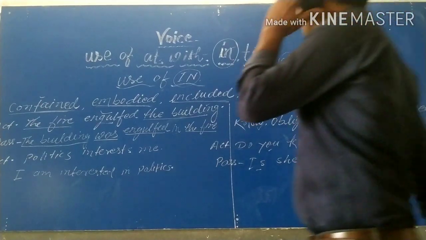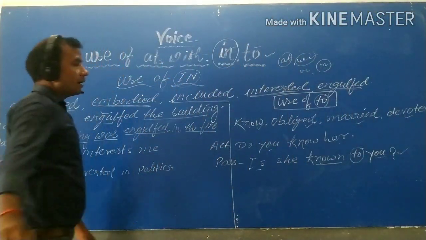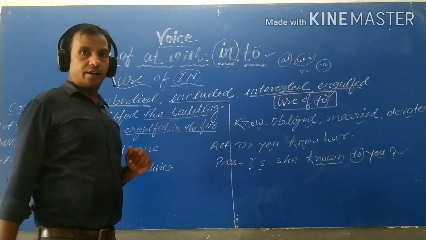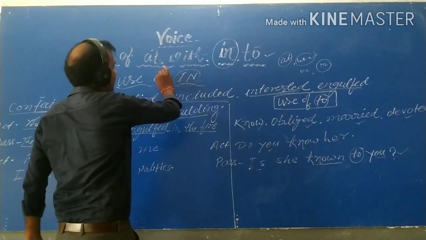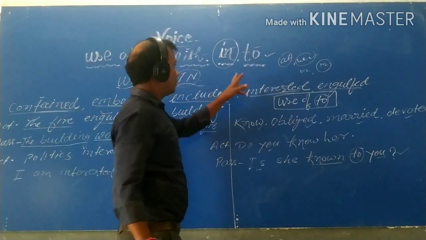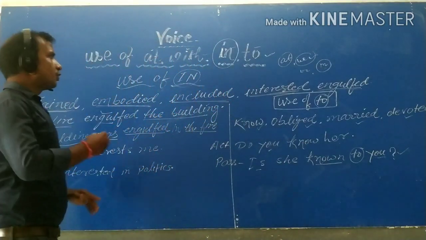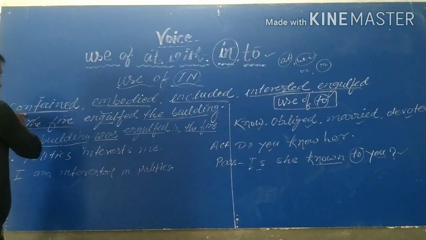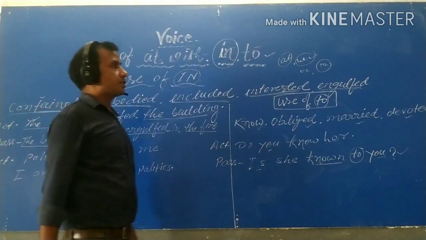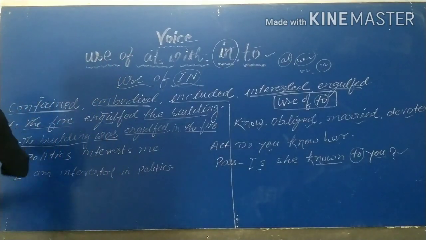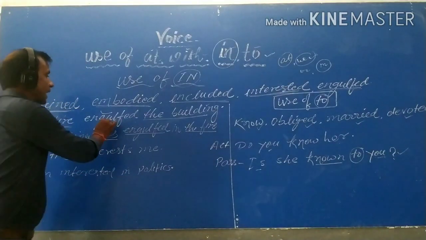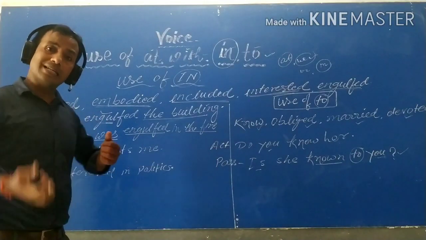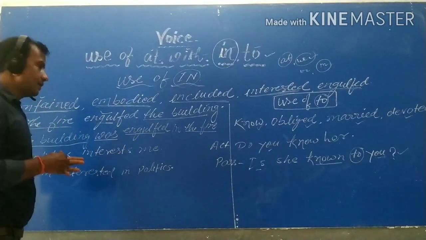Well, students, now I am going to describe the use of in. What is the use of in? I have explained at and with, and now I am going to explain in. With which words is in used? In is used with content, embodied, included, interested, and engulfed. In active, the sentence is given: the fire engulfed the building. Engulfed means to gobble, निकल जाना या उपलब्धों में पूरा घिर जाना.